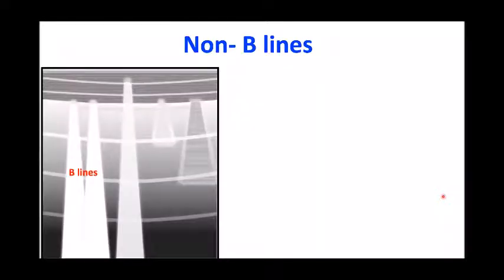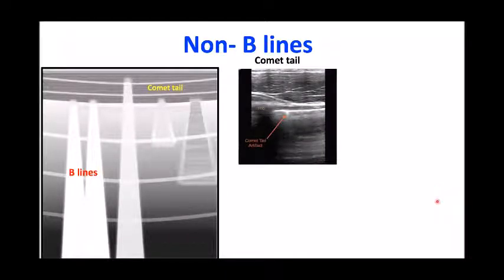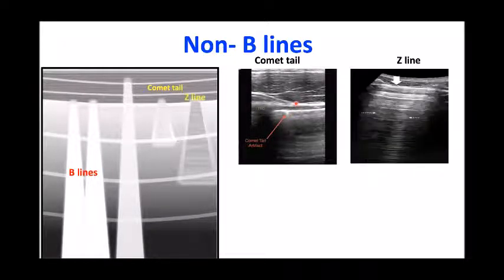Most of the time, a B line has all these seven features. However, there are some lines which are non-B lines and may be confusing. First are comet-tail artifacts: these are small artifacts which arise from the pleura and move with the pleura also, but they don't reach the edge of the screen and they fade away. Basically, the B line is also a type of comet-tail artifact. Then there are the J lines. These are similar to the B lines. However, they are fixed to the pleura. They don't move with the pleura and they don't obliterate the A line. The A line will be visible. They are only artifacts, so that you don't confuse them with the normal B lines.